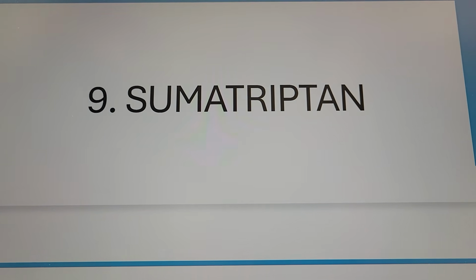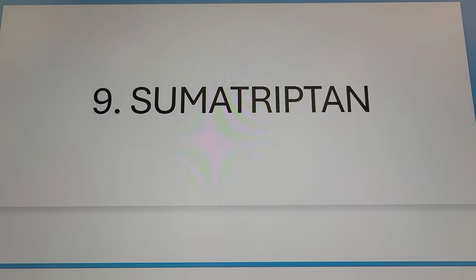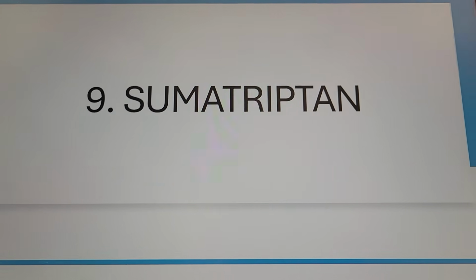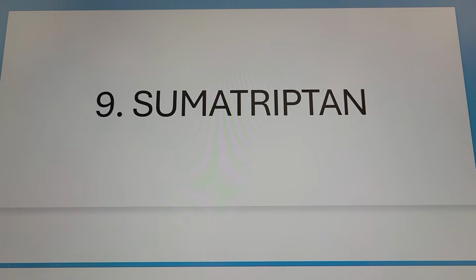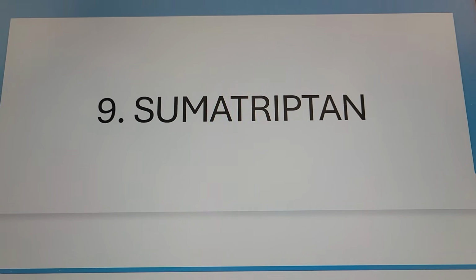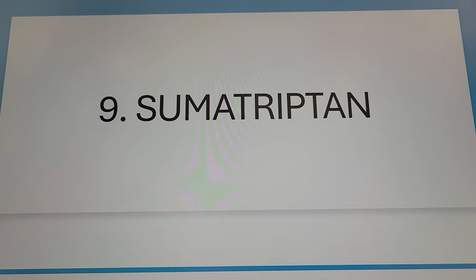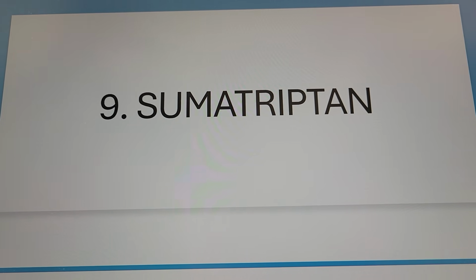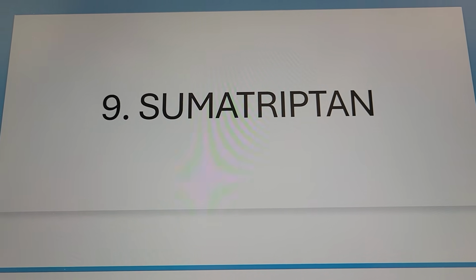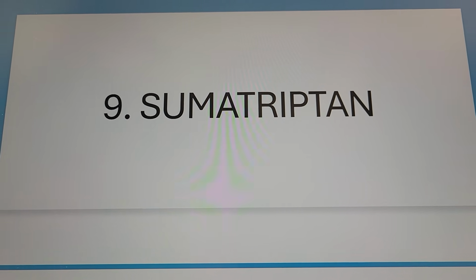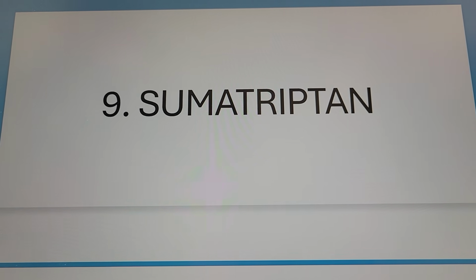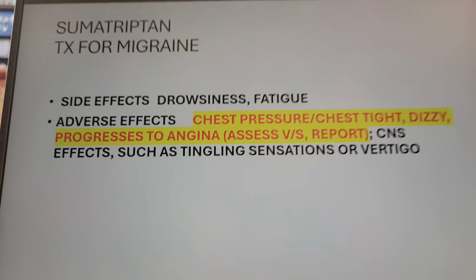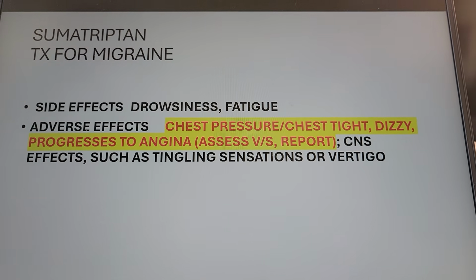Sumatriptan, famous medication, right? I use Sumatriptan for migraine. This is your migraine medication. Vasoconstrict, right? When somebody has a migraine, their blood vessels dilate. Don't forget, I also can use methylergonovine maleate for migraine, right? Something that vasoconstricts. But be careful when I give something that vasoconstricts, I have to monitor blood pressure, right? Vital signs can go up. So this is Sumatriptan for migraine.